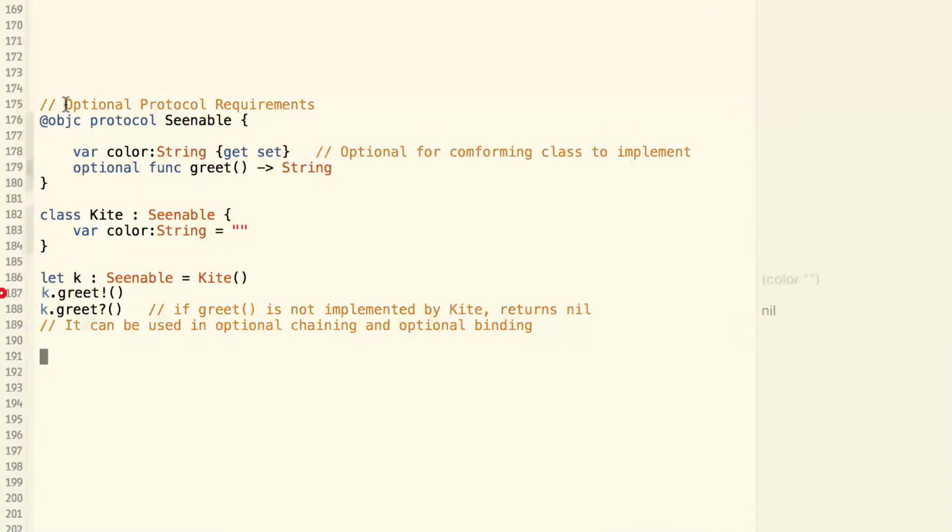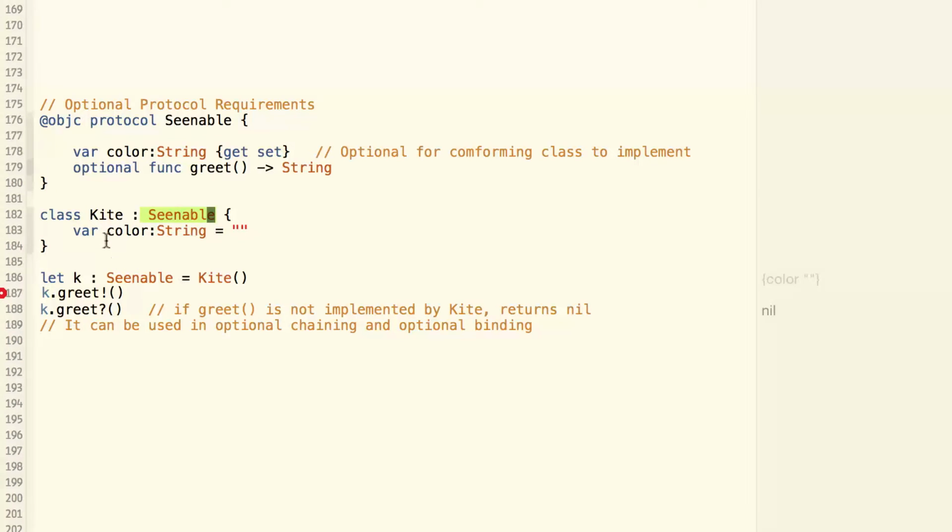A protocol can also have optional requirements. For example, here we have a protocol called Sunnable, and it has a property called color, and it has a method called greet. But the greet method is an optional requirement of this protocol, which means I don't have to implement this method in order to conform to this protocol. So here we have a class kite, which is conforming to the Sunnable protocol, but I don't have to implement the greet function.